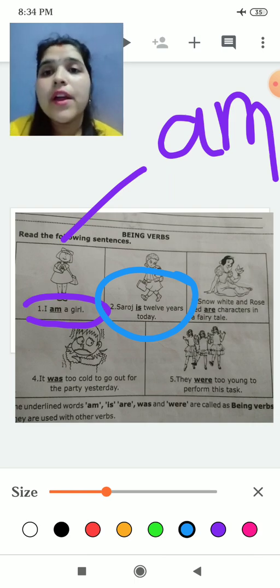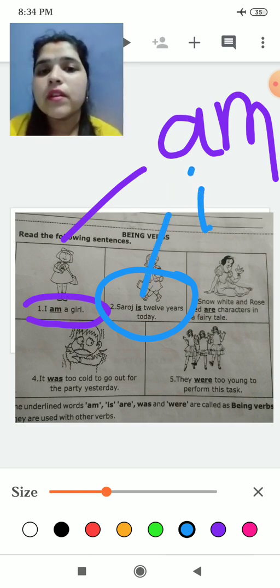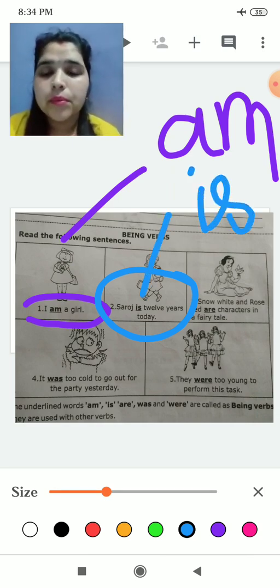Saroj is a noun because it is the name of a person. So is is a being verb because it identifies a noun. The noun here is Saroj.